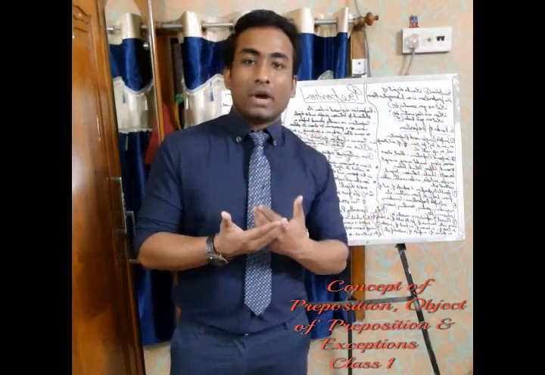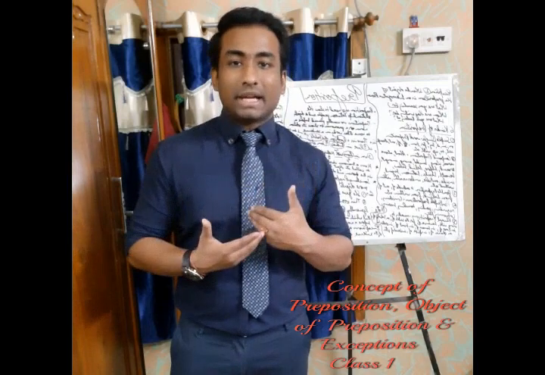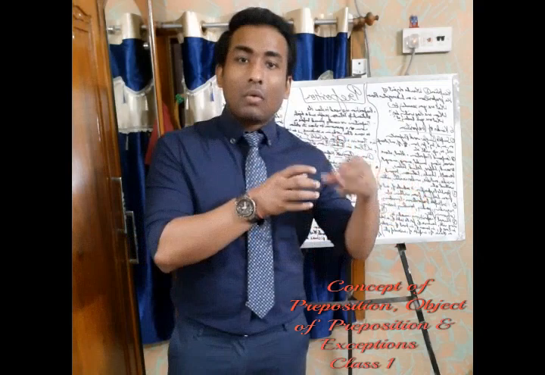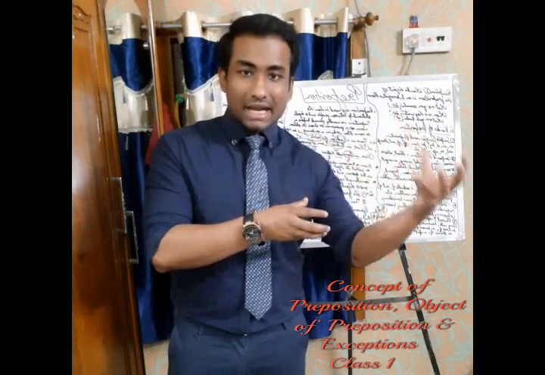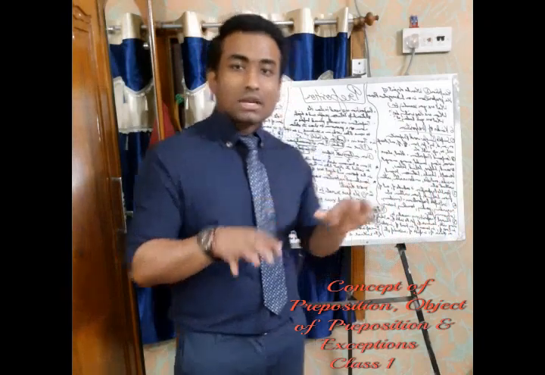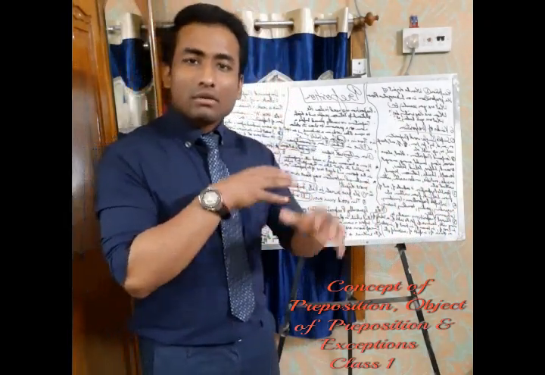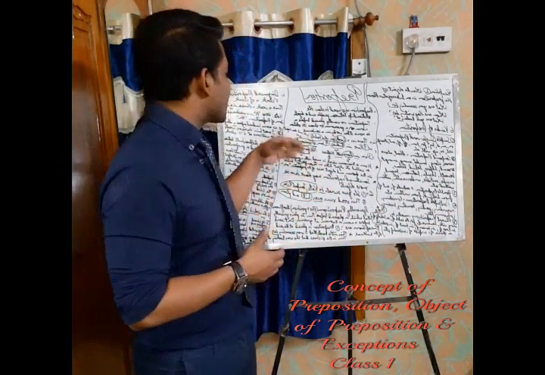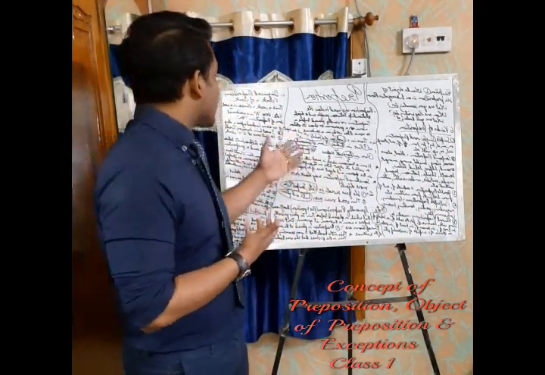If you ask me where I live, I will tell you I live in India, because that is a place and I'm showing a relationship with where I live. This is how a preposition creates a relationship.